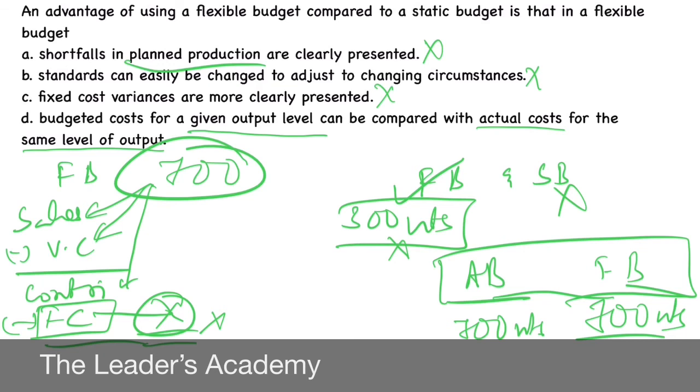With a static budget we will not be able to do that better decision making. I hope you have understood this question, and option D is the right one.